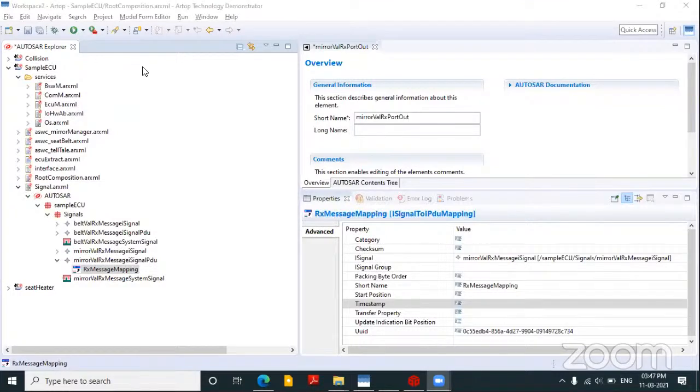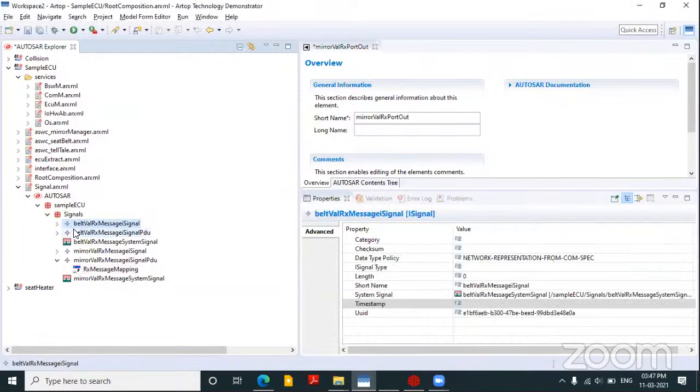Yes, just one question. In the signals, we have the I-signal, IPDU signals. Why do we need so many of them? Why can we not have only one? And why do we need IPDU, IPDU signals or system signals separately?